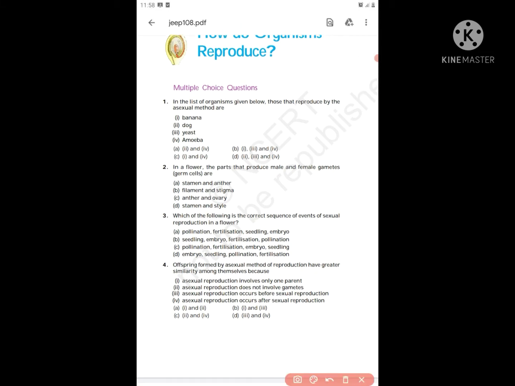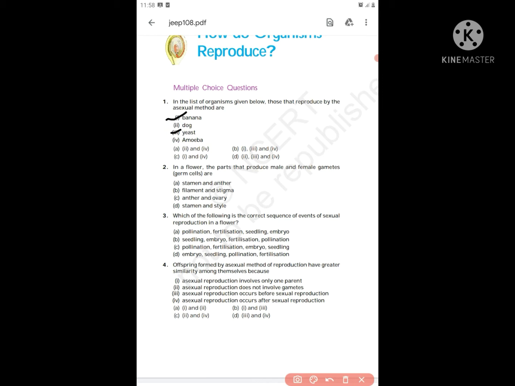Banana is by vegetative propagation, so that is obviously asexual, so this is correct. Dog is bisexual, we all know that. And yeast is by budding. Is budding sexual or asexual? It's obviously asexual. There is no gamete involvement and there is only one sex involvement.